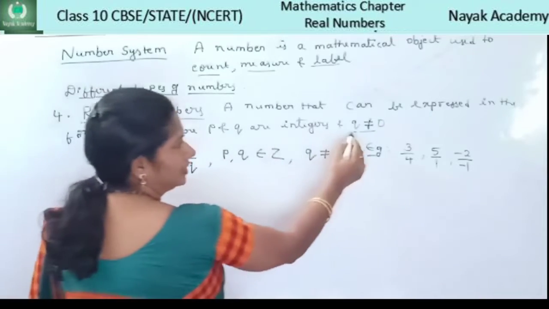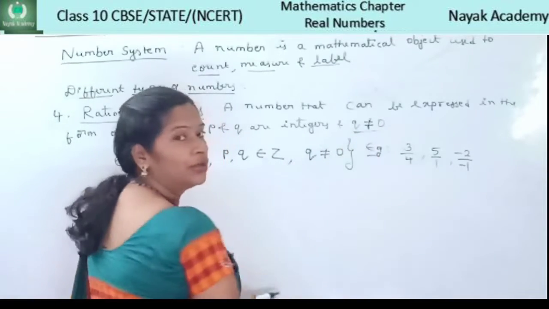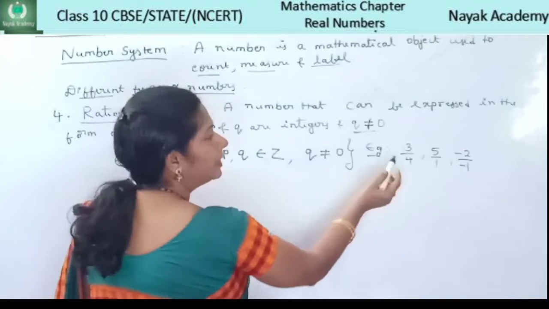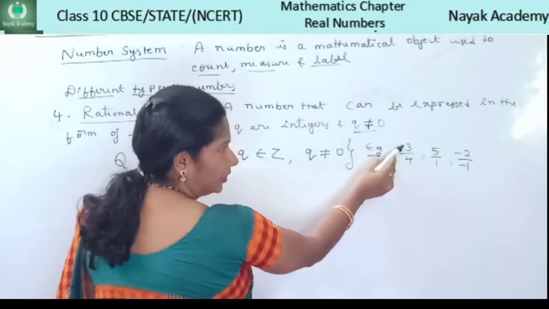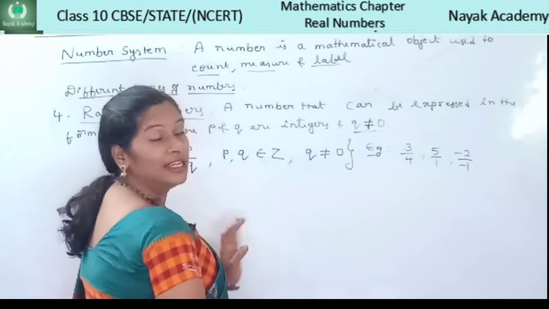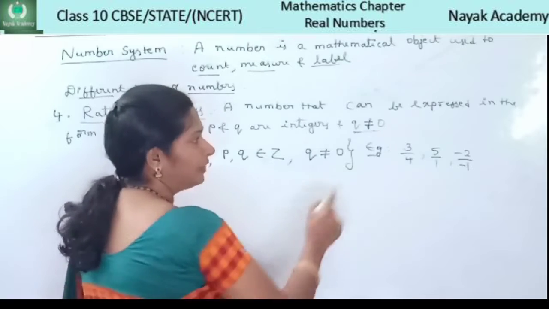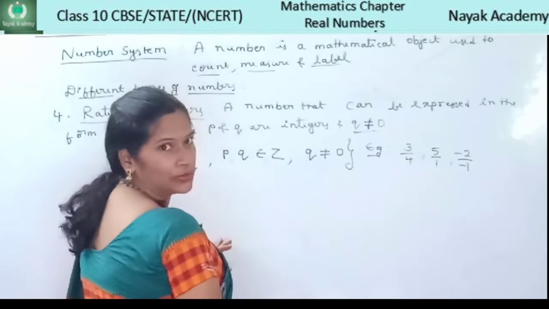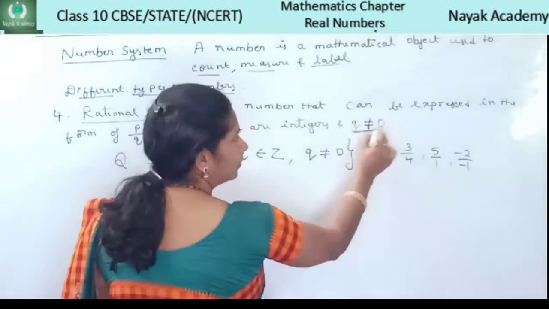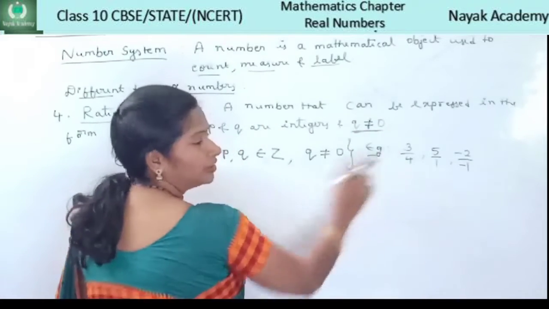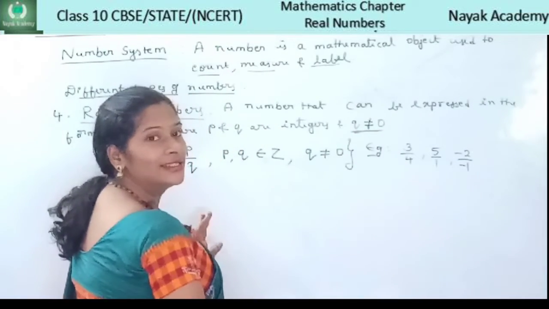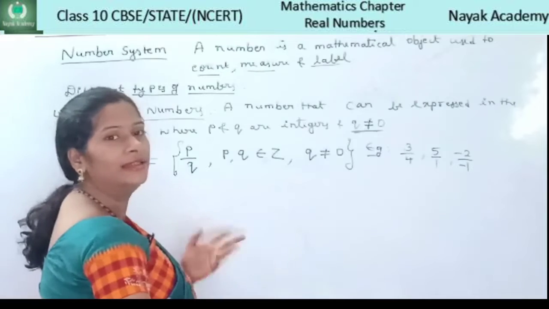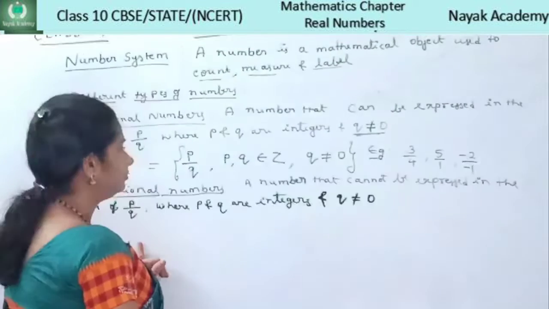The only condition is that the denominator should not be equal to 0. What happens if the denominator is 0? 3 by 0 is infinity. So you cannot divide 3 by 0. It is meaningless. So what is the condition? The denominator should not be equal to 0. Such numbers we call rational numbers.